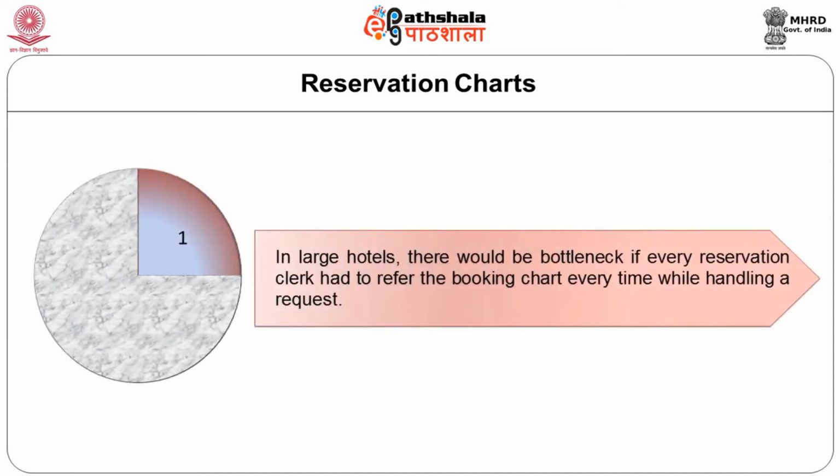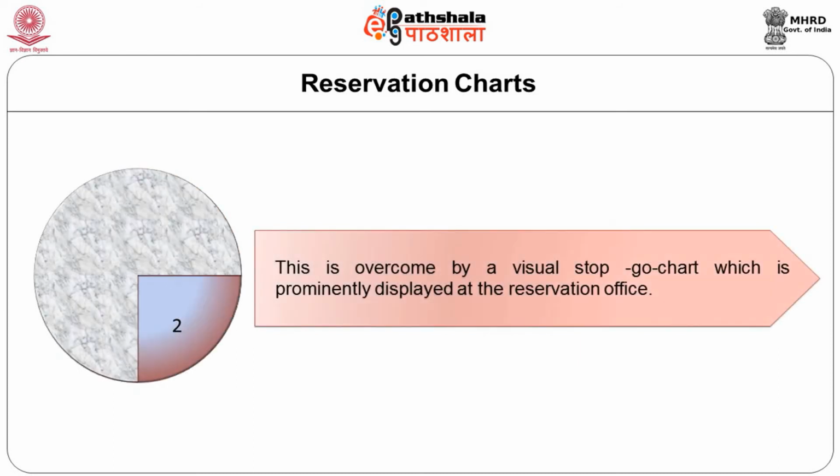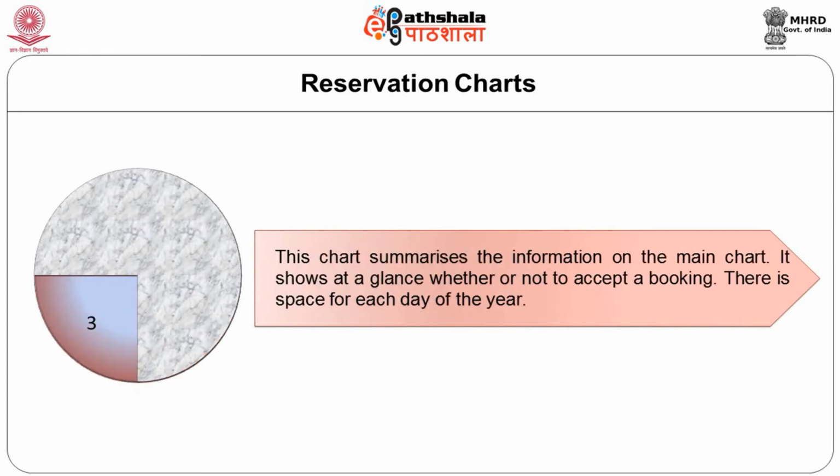In larger hotels, there would be a bottleneck if every reservation clerk had to refer to the booking chart every time while handling a reservation. This is overcome by a visual stop-go chart, which is prominently displayed at the reservation office. This chart summarizes the information on the main chart. It shows at a glance whether or not to accept a booking. There is a space for each day of the year.